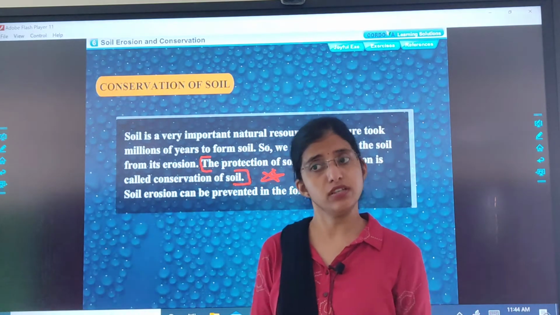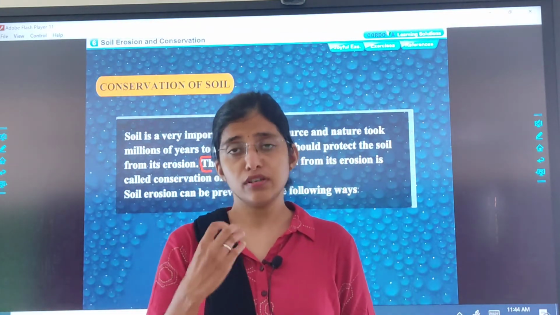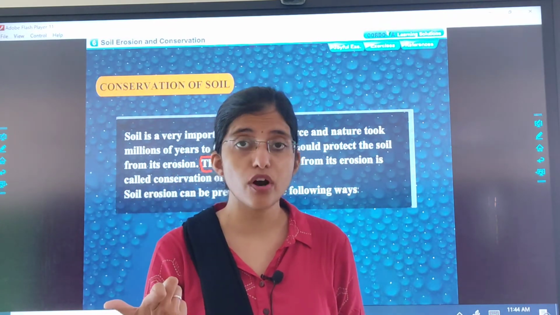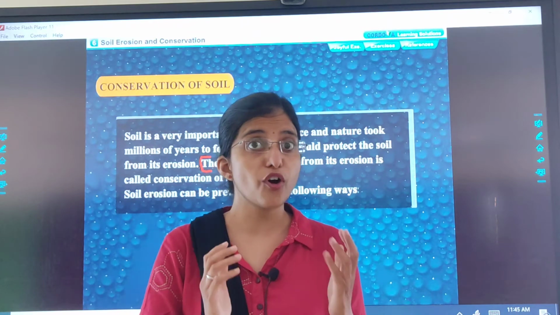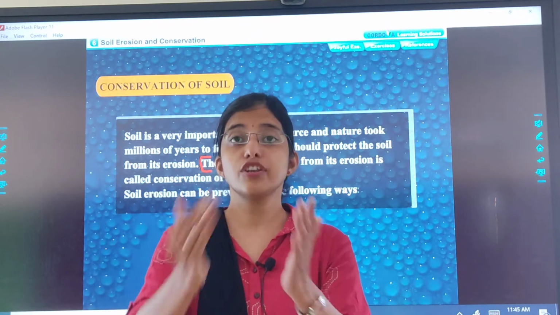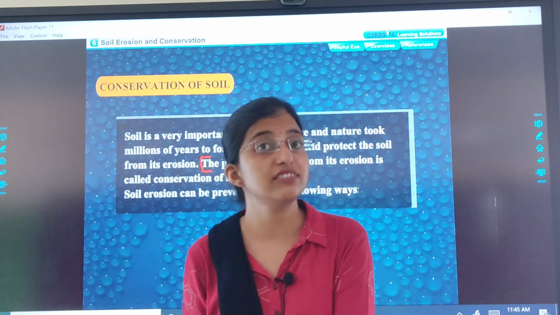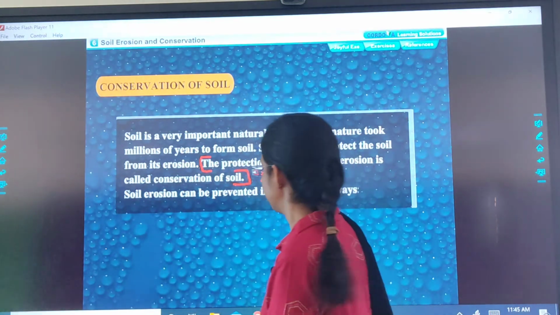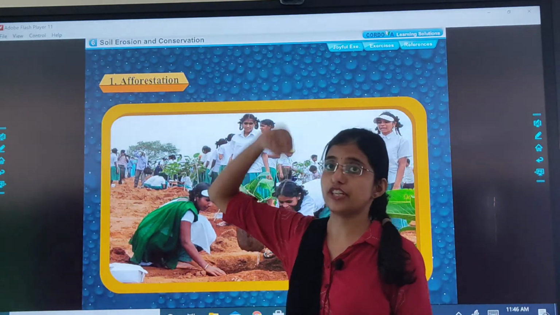Now we will study how can we conserve soil. We understood that conservation of soil is very important, but how to conserve the soil? This is the question. हम soil को कैसे बचा सकते? Now we will study the various ways in which we can conserve soil. Now children, the first one is afforestation.